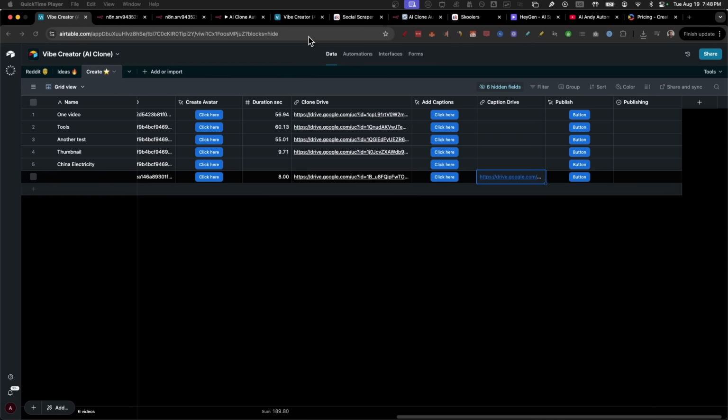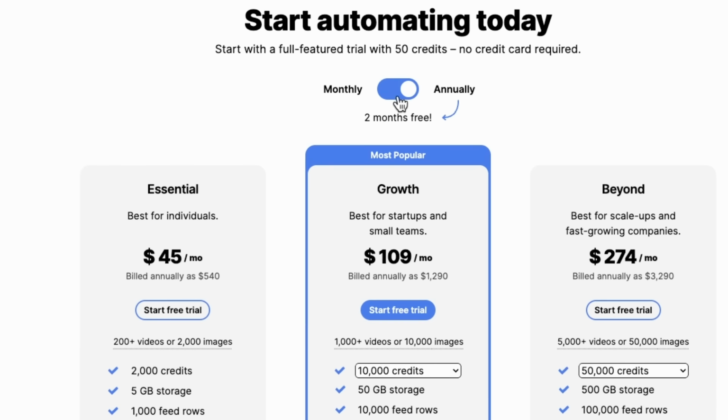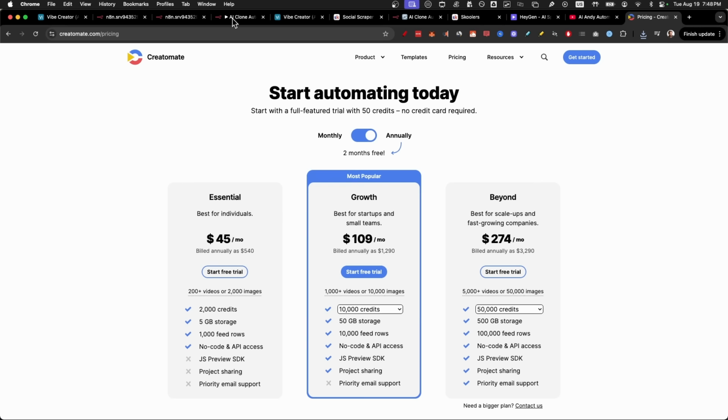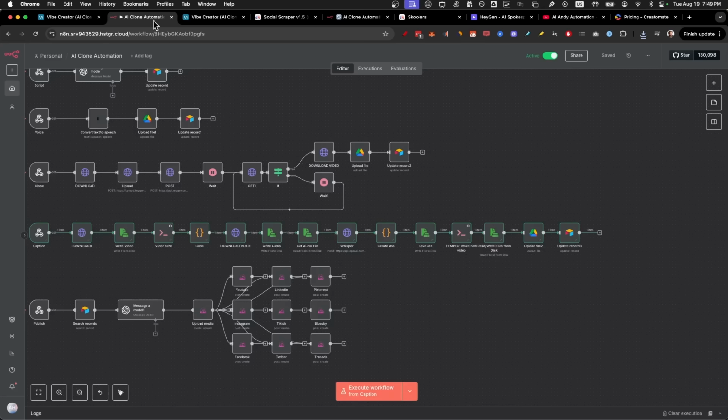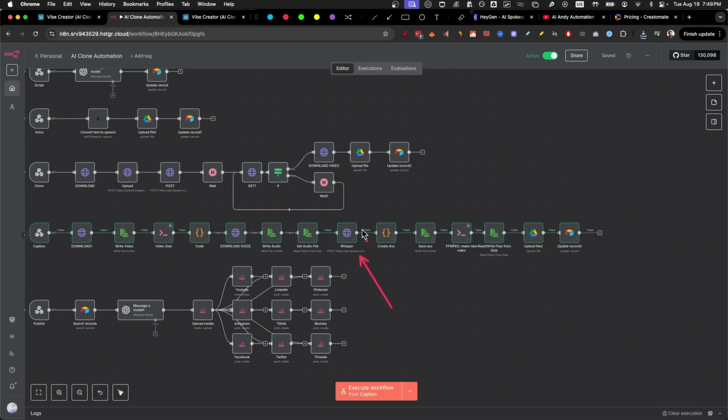It's pretty crazy, especially when if we were to do this with software, we would have to pay something like $54 per month, or of course if you do annually it's only $45. Yay! So I wanted to figure out how to do this completely for free or almost for free. The only thing we're spending credits on is Whisper, which is really cheap, and there's also a way to do it 100% free, although I'm still using the OpenAI API.